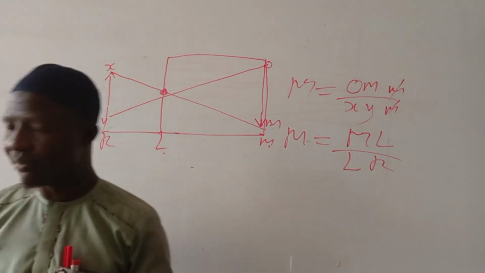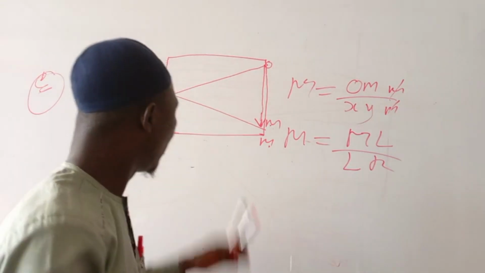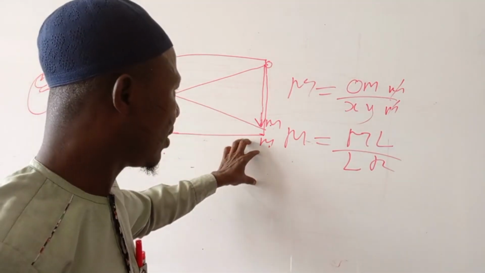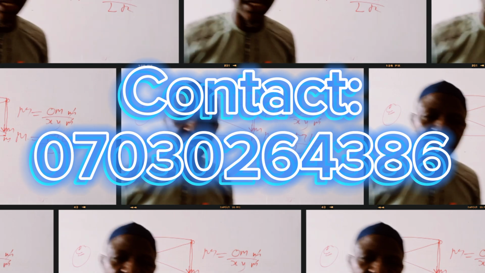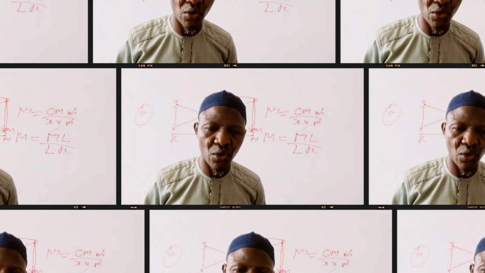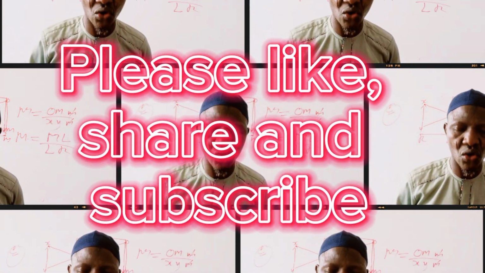So that will be the end of part 2A of this. The next one will be reflection of light wave on a plane surface and curved surface.